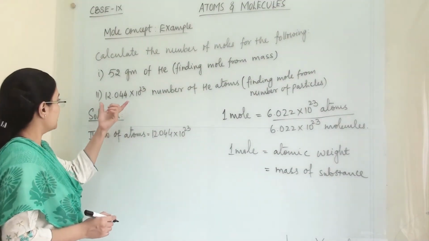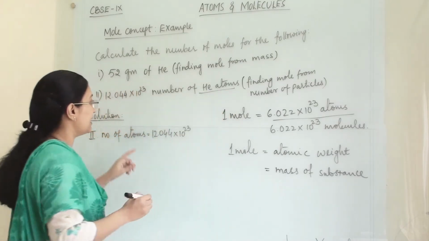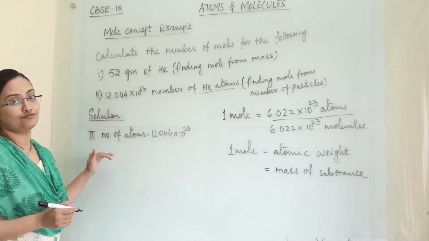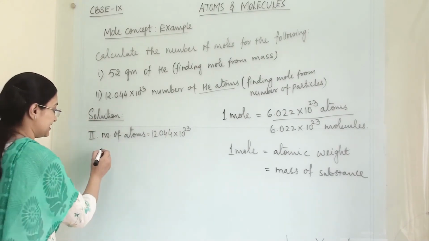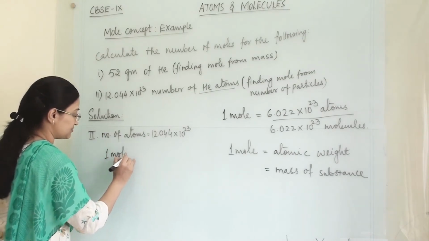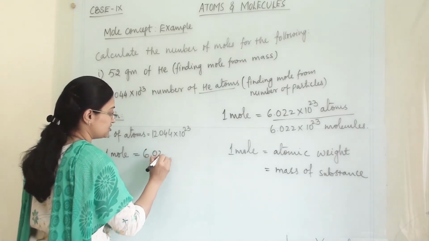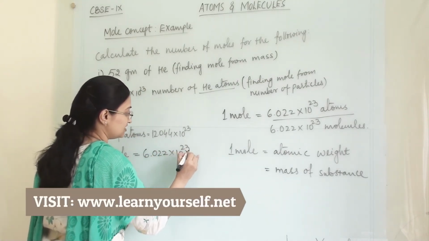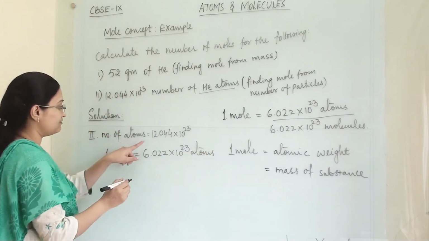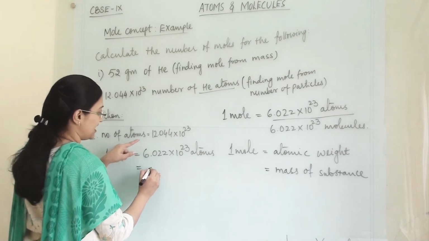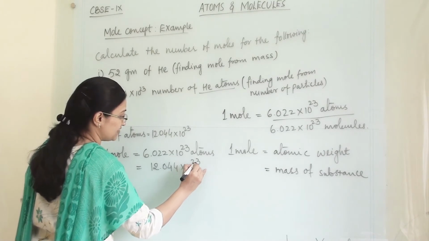Now the second question. In this they have given us the number of helium atoms and we have to find the moles of helium. So these are the number of atoms. Now we can also think like this: in 1 mole of substance, how many atoms are present? 6.022 × 10^23 atoms will be present in the substance. Then we have this many atoms, that is 12.044 × 10^23.